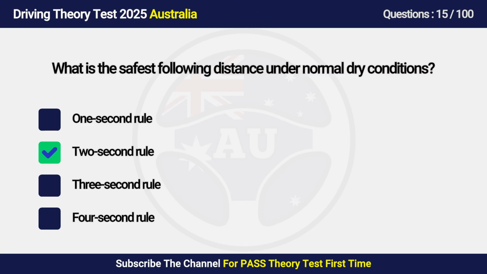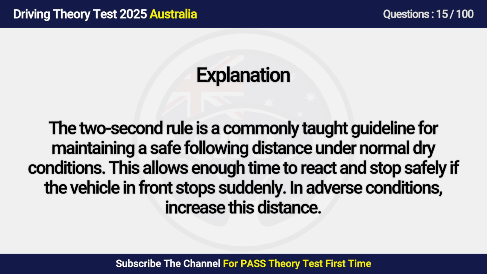Answer is B. The rule is a commonly taught guideline for maintaining a safe following distance under normal dry conditions. This allows enough time to react and stop safely if the vehicle in front stops suddenly. In adverse conditions, increase this distance.